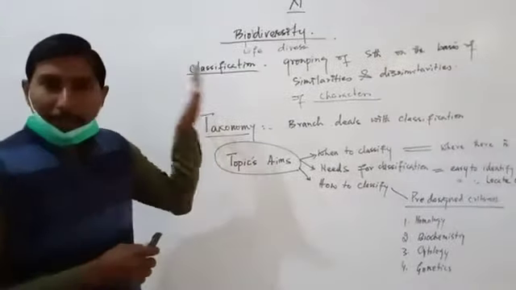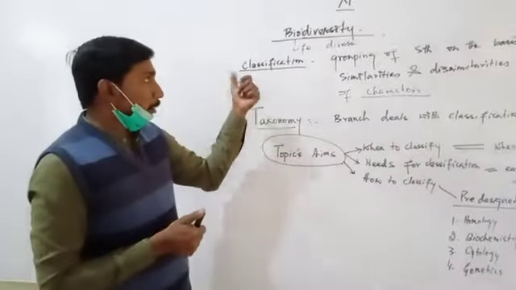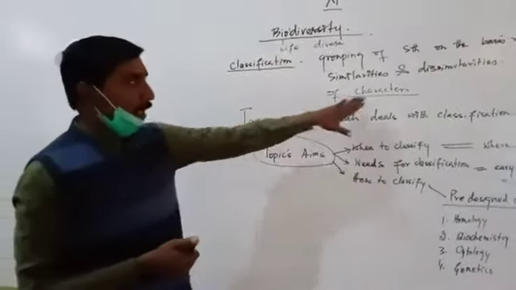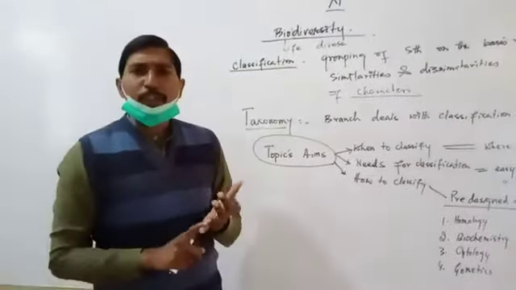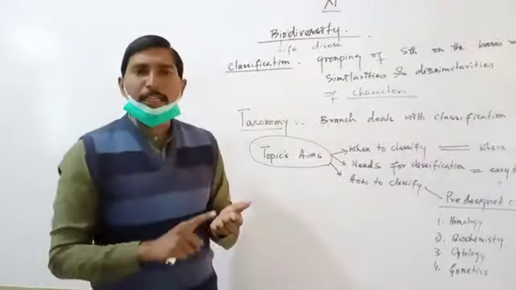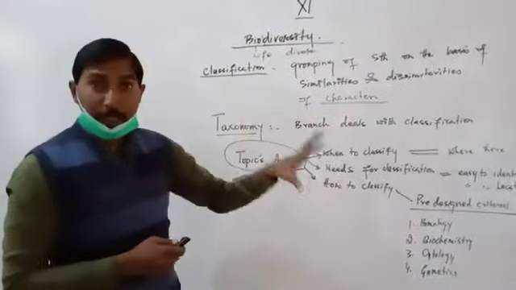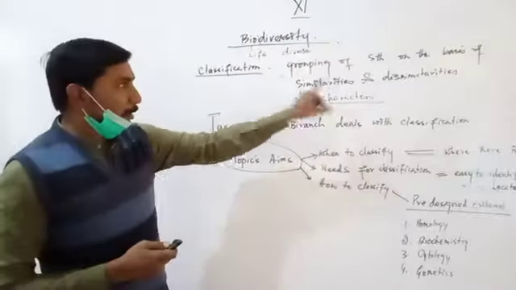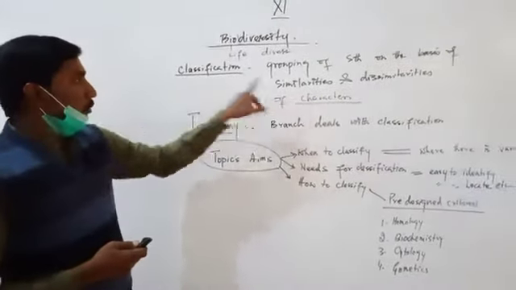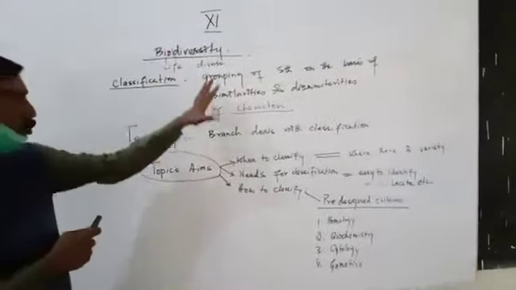Classification of living organisms depends on certain characters. What are characters? Anything which can be measured, any size, shape, structure, attribute, anything which can be measured quantitatively or qualitatively is called a character. On the basis of characters, we classify the living organisms in various groups.